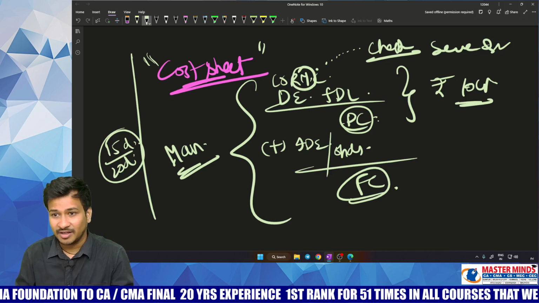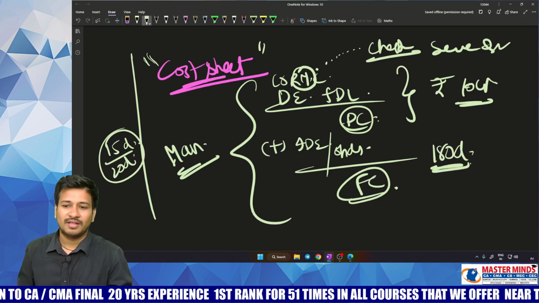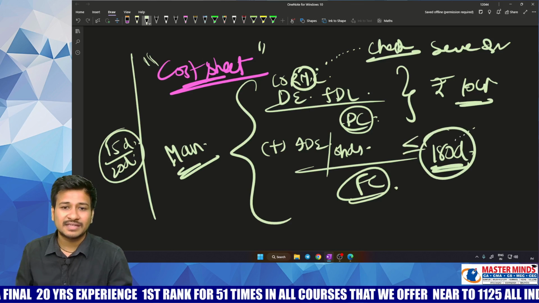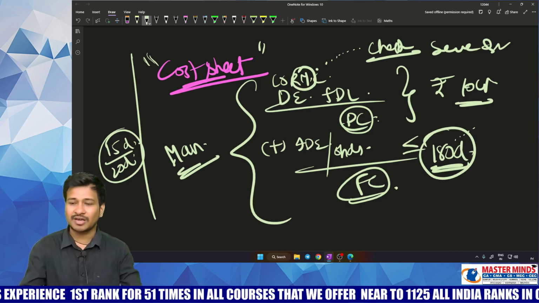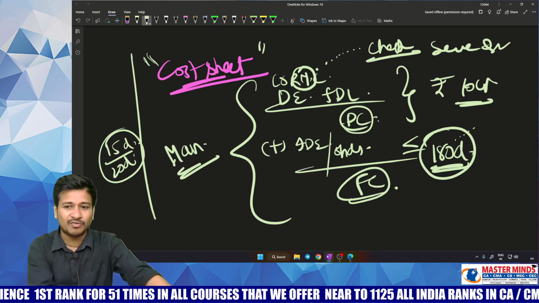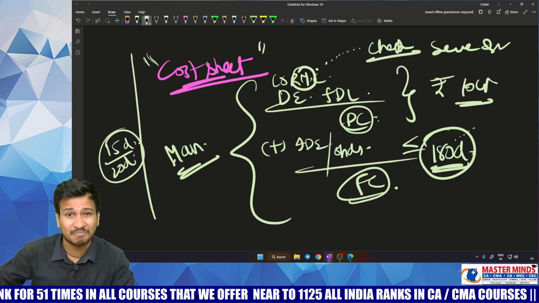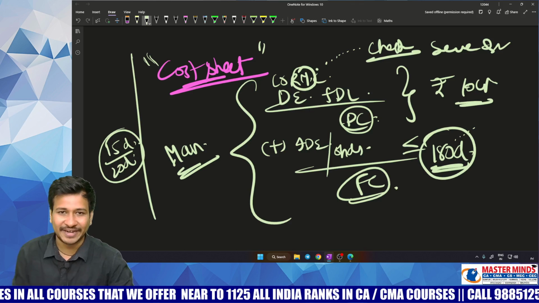But cost audit is not like that. A minimum of 180 days is given. Within 180 days, you need to complete the cost audit. That is the time period given by the Companies Act 2013. So just think, where is this 15 or 20 days or hardly one month, and where are these 180 days, which on average is 6 months? So that is all about cost audit.